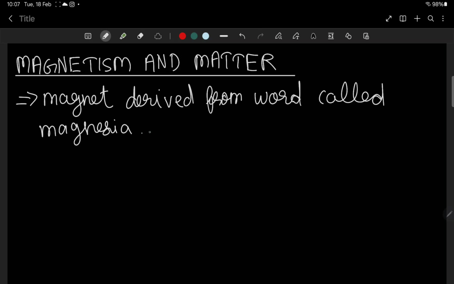You have learned that a shepherd kept his metal stick that he used to control the sheep near a stone in Magnesia, in that island. And what happened, this rod, which is metal, got stuck. It was attracted by that stone. So he understood that the stone has some attractive property, and that is a magnetic ore. This is the story told as the first attempt at understanding magnetism.